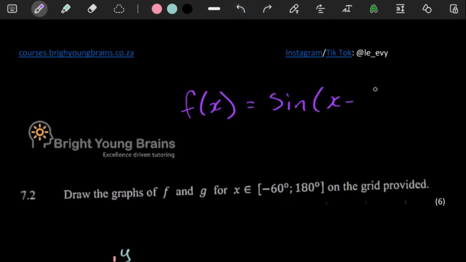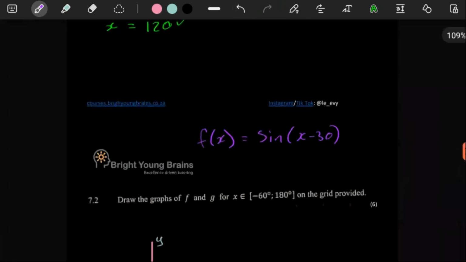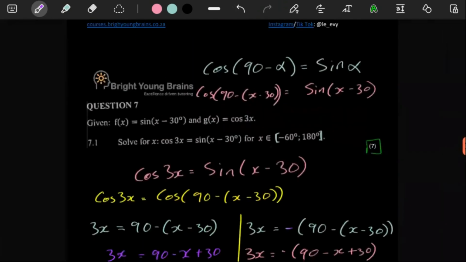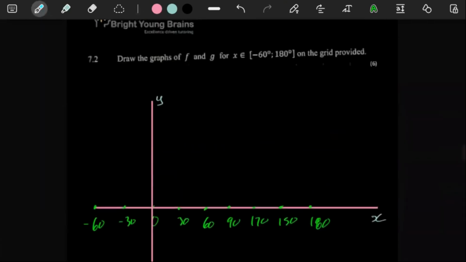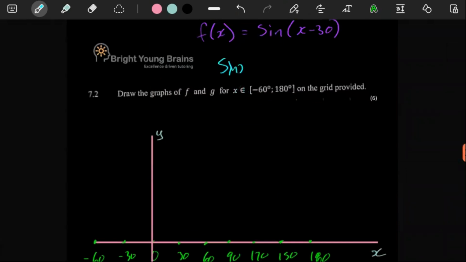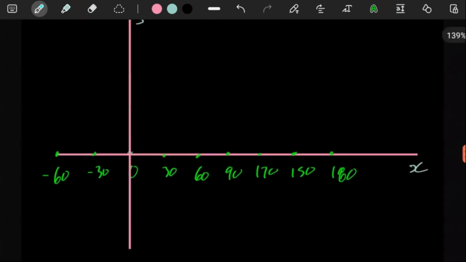So all you need to do, for something like this, is recognize what kind of graph this is, or recognize what has happened to a standard form. Remember a standard sine graph: if we were just thinking of the graph of y is equal to sine x.